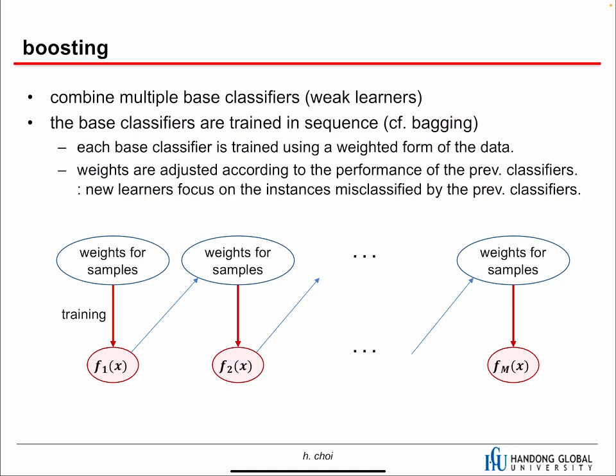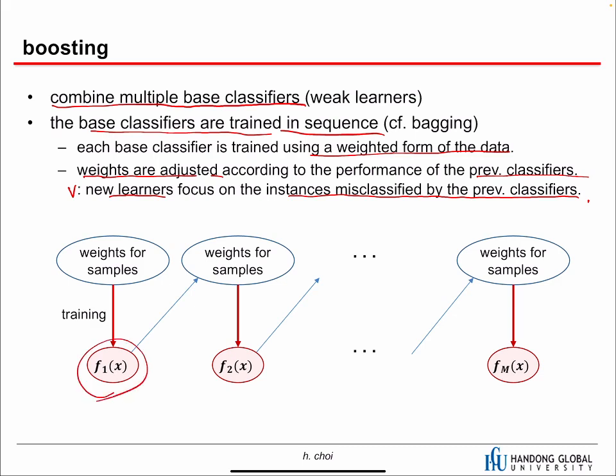We combine multiple base classifiers in sequence. So the base classifiers are trained in sequence. Each base classifier is trained using a weighted form of the data. Every time we change the weight of the data samples, and these weights are adjusted according to the performance of the previous classifiers. Basically, new learners focus on the instances misclassified by previous classifiers. This is the beauty of boosting.